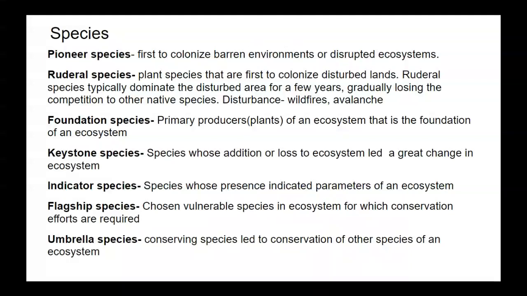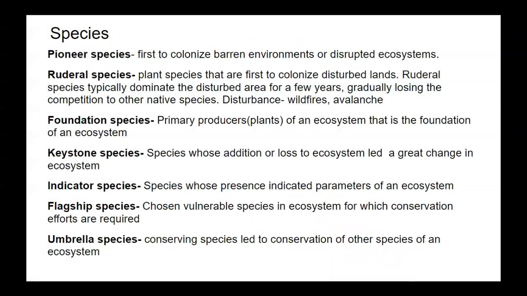Foundation species are the primary producers or plants of an ecosystem that form the foundation of the ecosystem. Keystone species are species whose addition or loss to an ecosystem leads to a great change in the ecosystem. Indicator species are species whose presence indicates parameters of an ecosystem.